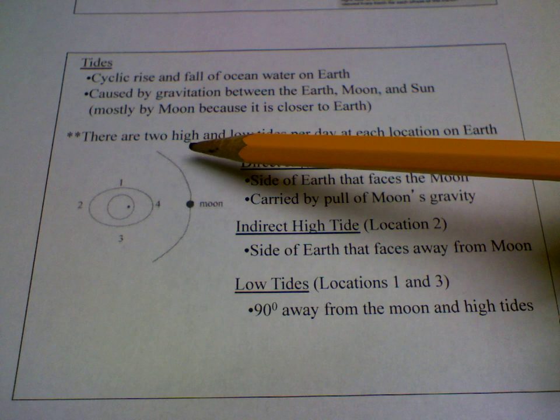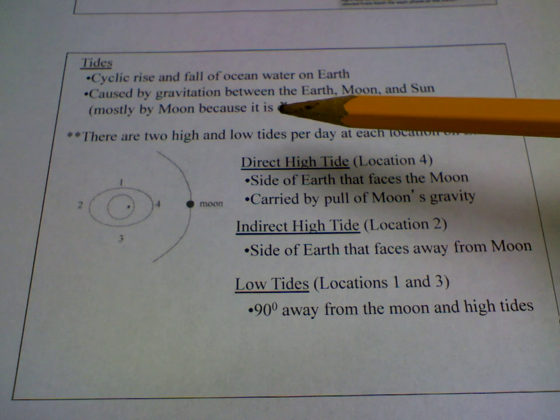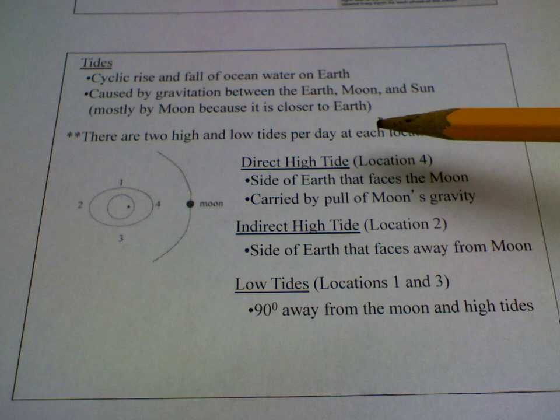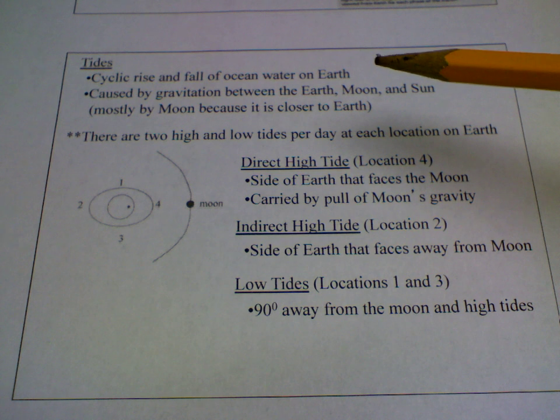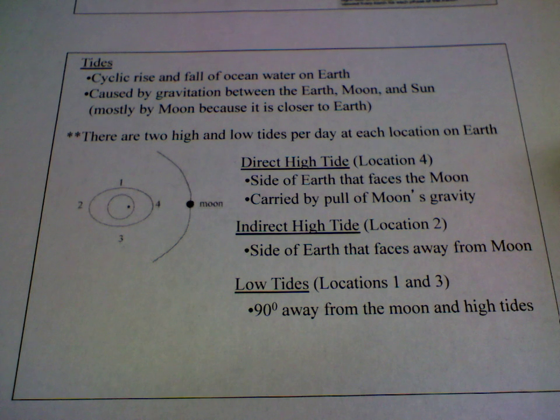Another important fact about tides, there are two high tides every day and two low tides. So since we have four different tides in 24 hours, we usually spread out the tides roughly 6 hours apart. So let's just say we had a high tide at 6 a.m. We would have a low tide around noon, then another high tide at 6 p.m. and another low tide around midnight. So each low tide is separated 12 hours apart, and each high tide also 12 hours apart.